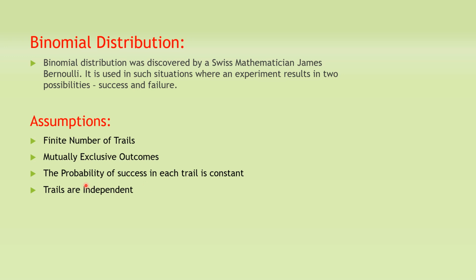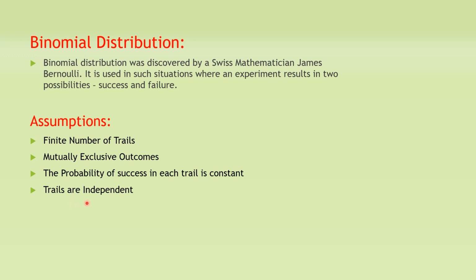Third assumption: the probability of success in each trial is constant. We have to assume that the probability of success, whatever we are taking as our success, will remain constant in each trial. Despite how many trials or how many experiments you are conducting, that doesn't matter. The only thing we have to assume here is that the probability of success will remain constant.